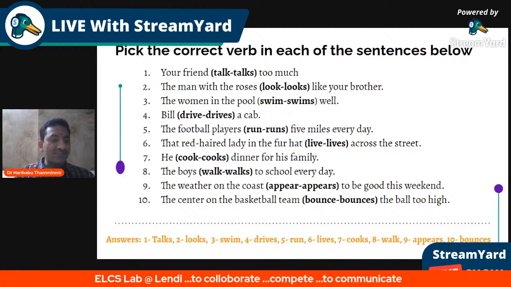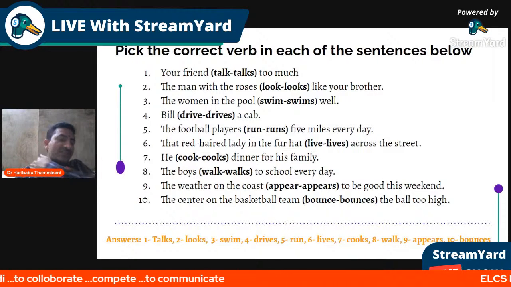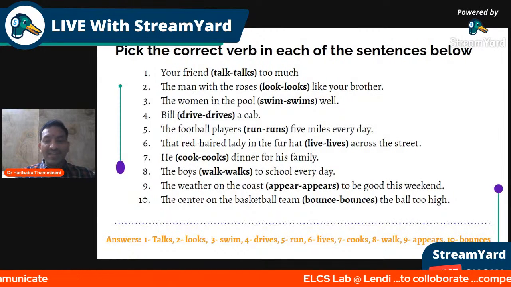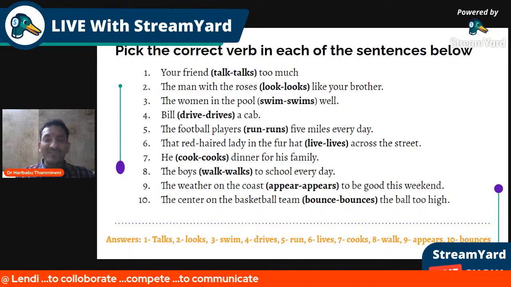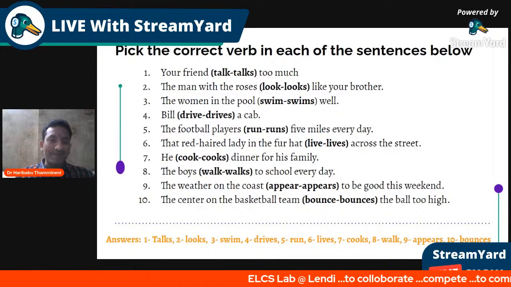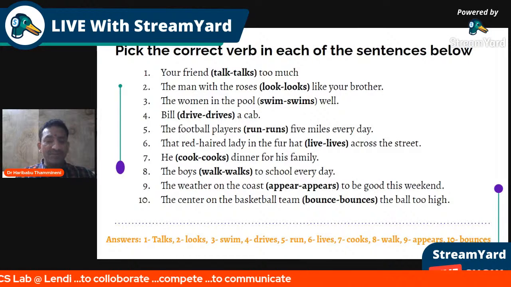I think these are all the answers. Hope you can enjoy all your answers, whether that is right or not. If you can watch the screen, on screen I have left the answers. The first question, your friend talks too much. The man with the roses looks well, like your brother. The women in the pool swim well. Bill drives a cab. Hope all of you could have understood.